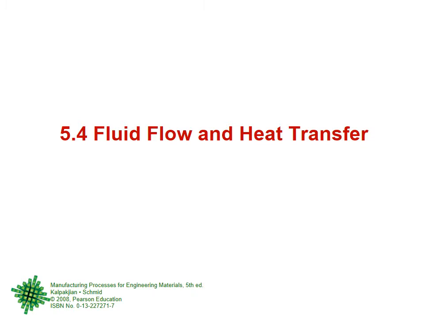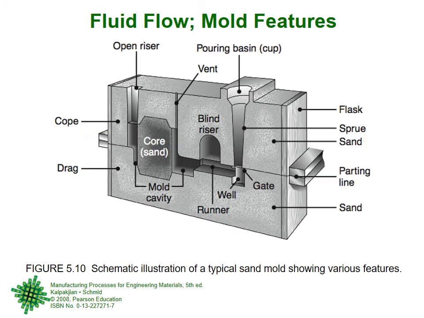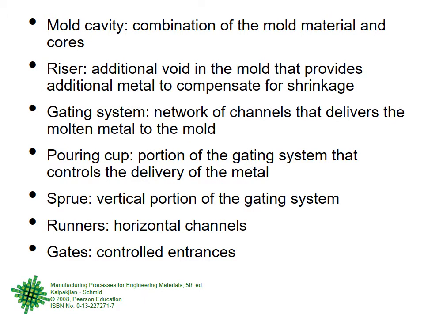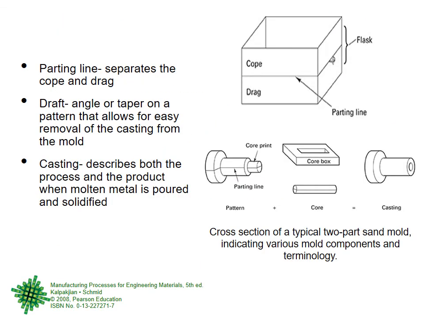5.1, 5.2, 5.4, and inside it there will be lots of subtopics. So we talked of the different parts of our sand mold in detail. The terminology used: pattern, molding material, flask, etc. Continued with the terminology used in the sand.